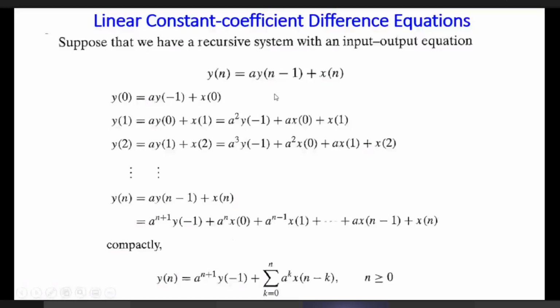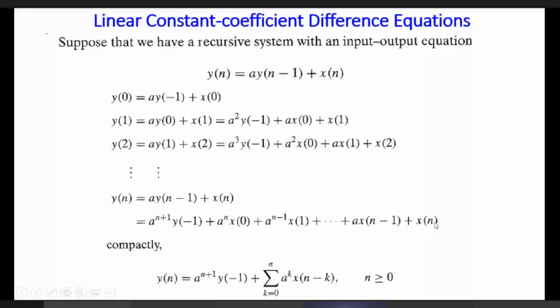If you go on putting all the values of n equal to 0, 1, 2, etc. up to n, you can express the final output y[n] in terms of y[-1] and the past and present values of x[n]: past values x[0], x[1], up to x[n-1], and the present value x[n].